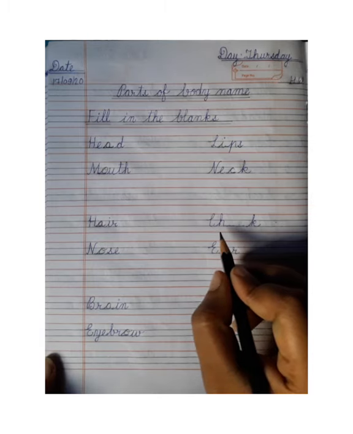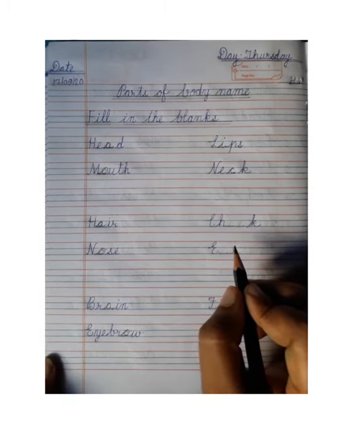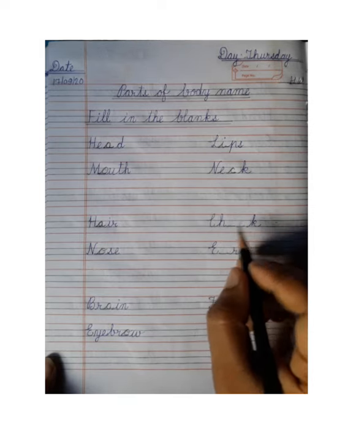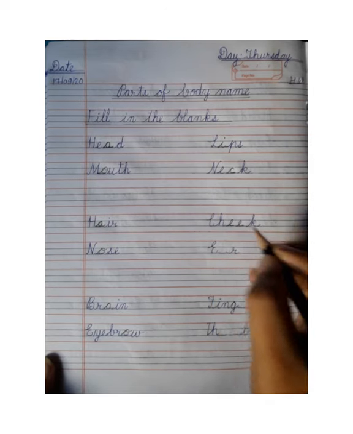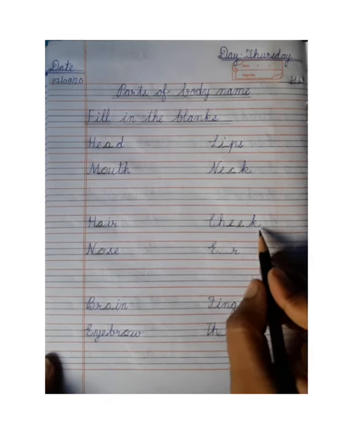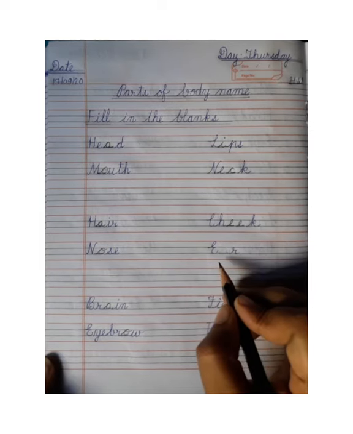Next, which spelling is this? Cheek. C-H-E-E-K, cheek. And which letters are missing here? Double E. So we will write E and E here. We will read C-H-E-E-K, cheek. Cheek means gaal. Next, ear.